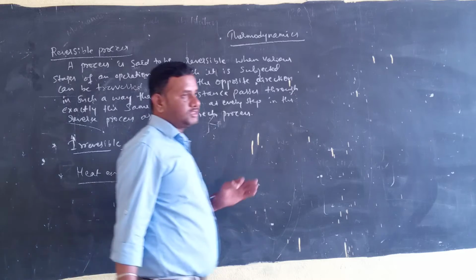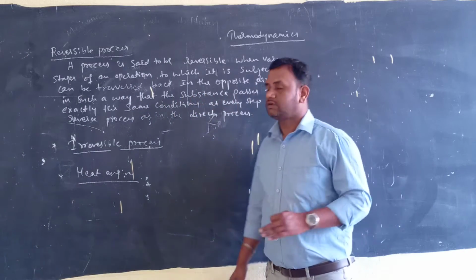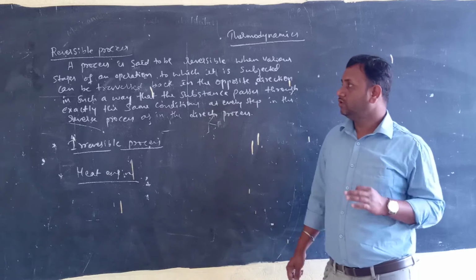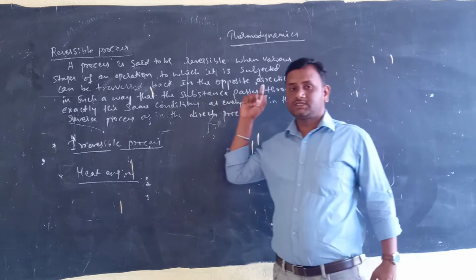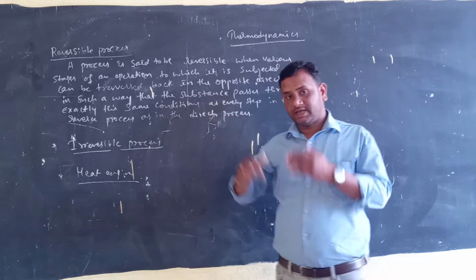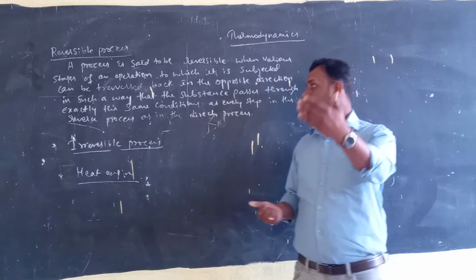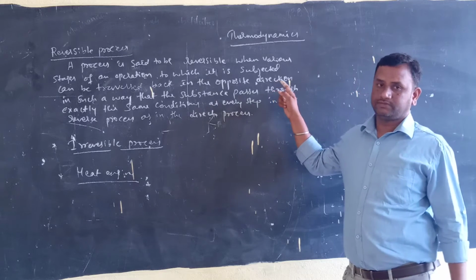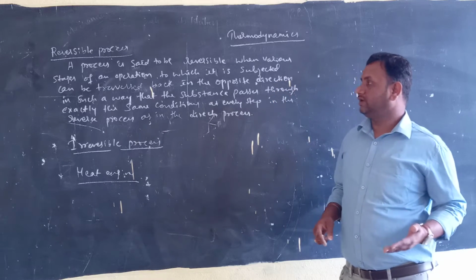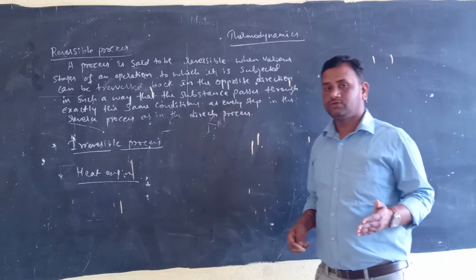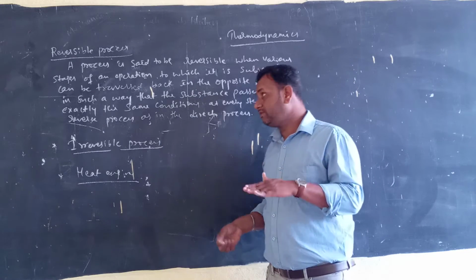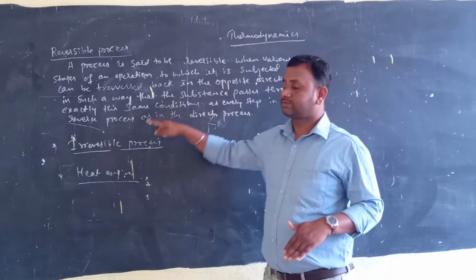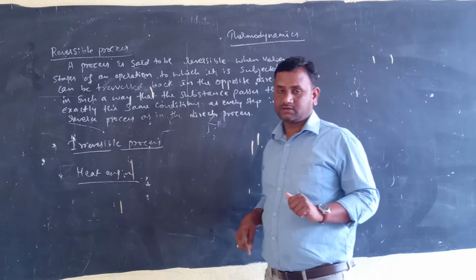Okay, a process undergoes various stages of operation, and it can be traversed back in the opposite direction in such a way that the substance passes through exactly the same condition at every step in the reverse process as in the direct process.